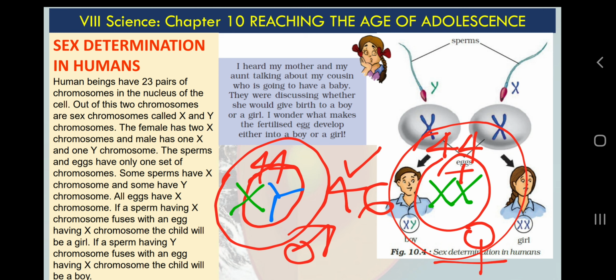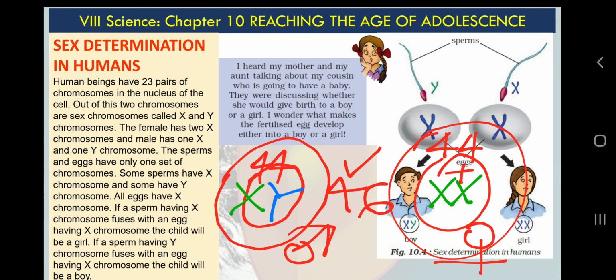And that is why some people can guess the sex of the child before birth, because at the time of development they are able to extract some cells from the body's fluid. When a lady is pregnant, she has a baby plus some extra embryonic layers and some liquids to protect the body. From that liquid some people can extract fluid and analyze it under a microscope and with other techniques to see whether it has XX or XY chromosomes. That is actually illegal and banned in our country. This is called the amniocentesis technique. You will learn more about this technique in class 11.